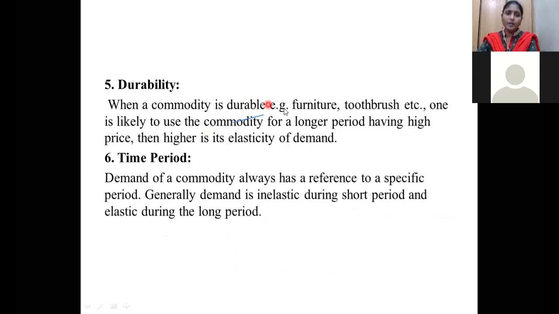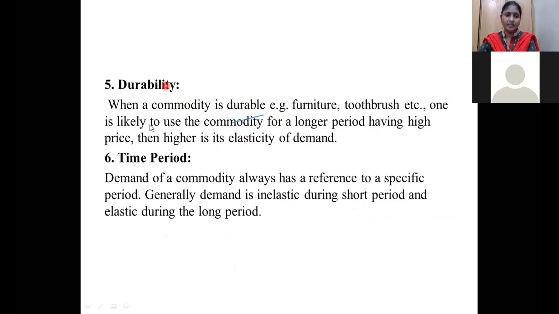Next, durability. When a commodity is durable, suppose we buy an AC or furniture, it will run for a longer time. We use that particular TV, furniture, AC or any other thing for a longer time. So one likes to use such a commodity for a longer period, and it has a high price. So its nature is elastic.